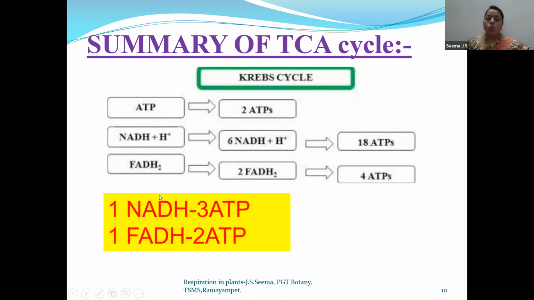And as I told you, 1 NADH is nothing but 3 ATP and 1 FADH2 is nothing but 2 ATP. So 6 times 3 is 18 ATPs, and 2 times 2 is 4 ATPs. We will discuss these 18 and 4 ATPs very elaborately in the further class, that is the electron transport system. So this is another repetition of the tricarboxylic acid cycle. Hope you all understood the topic. Thank you.